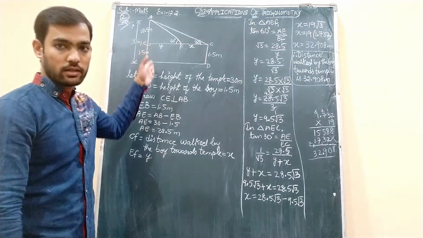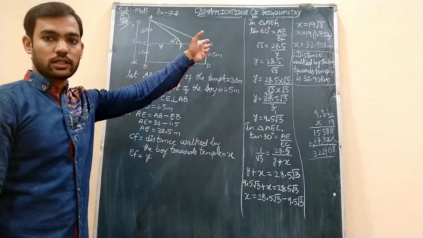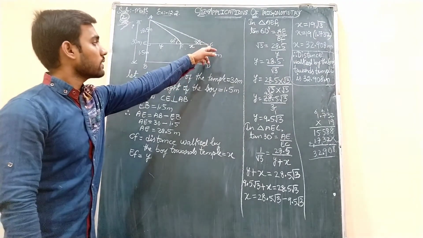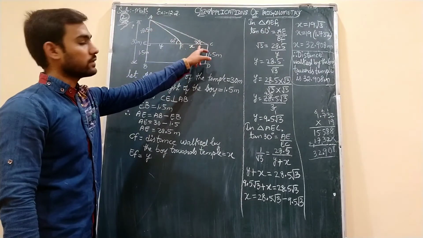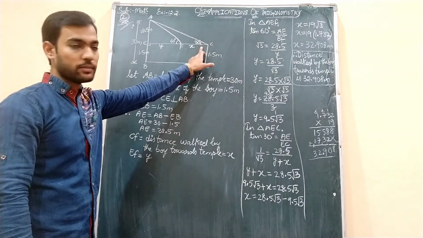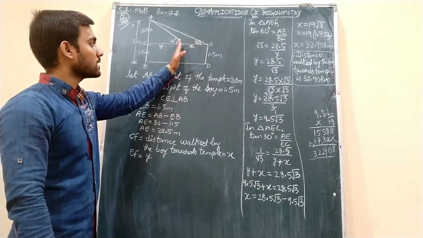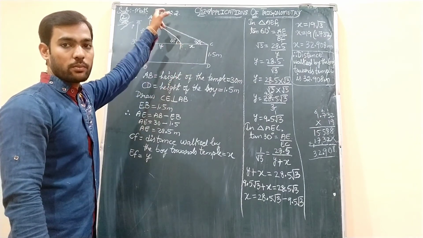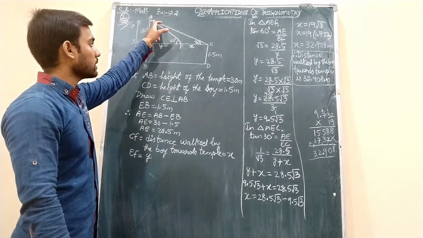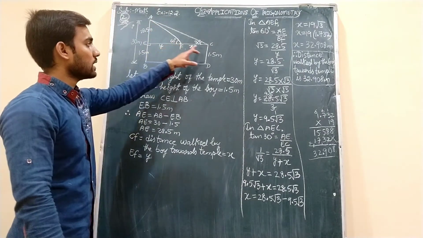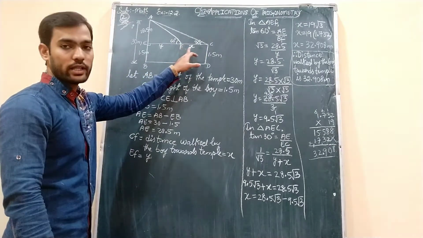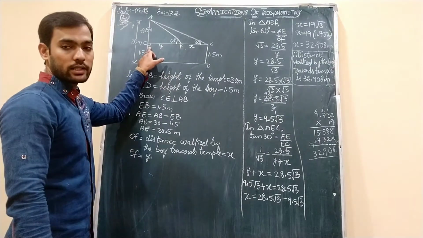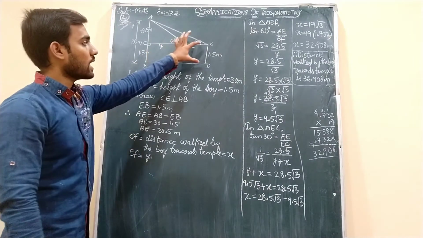Firstly, we have drawn the temple, that is 30 meters, and the height of the boy, that is 1.5 meters. Then he was seeing the top of the temple with an angle of elevation of 30 degrees from his eye. Then he walked towards the temple and the angle of elevation changes to 60 degrees to the top of the crown of the temple. Okay students, so this 60 degree we have taken. This is the distance traveled by the boy, that is x, and this is the distance between him now and the temple, that is y we have taken.